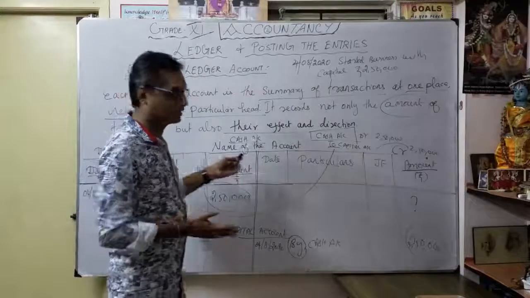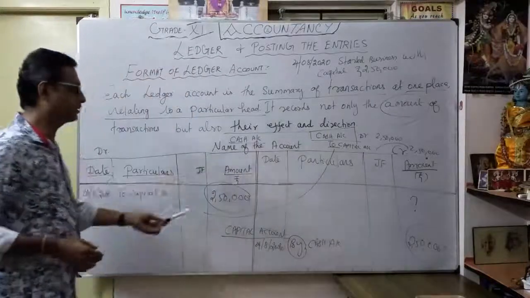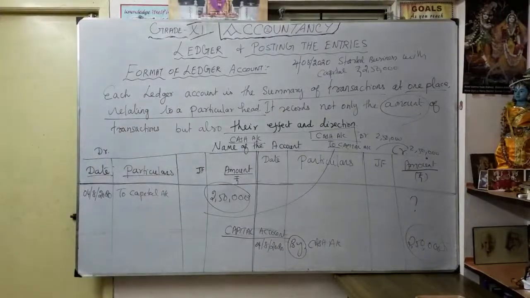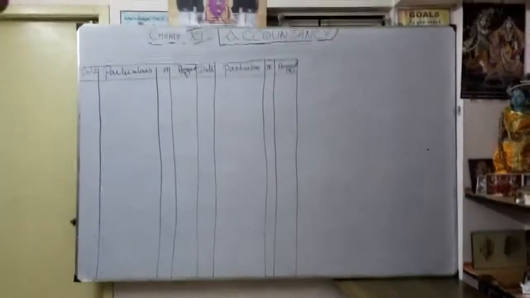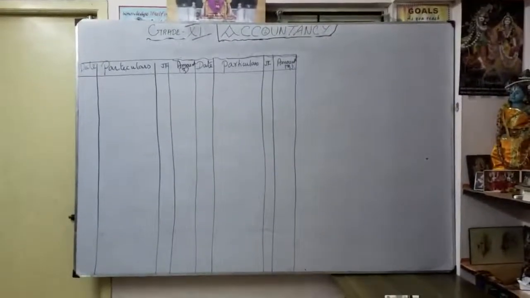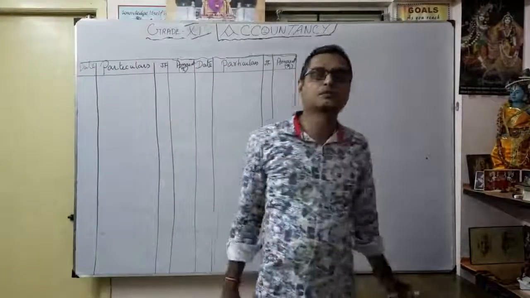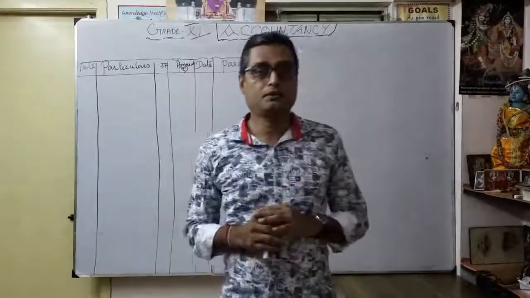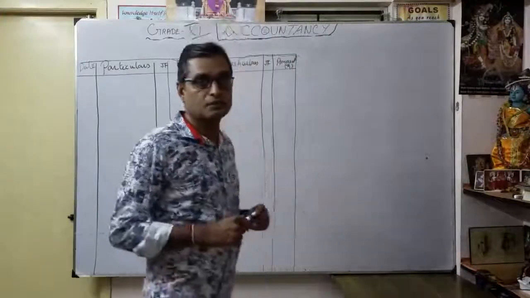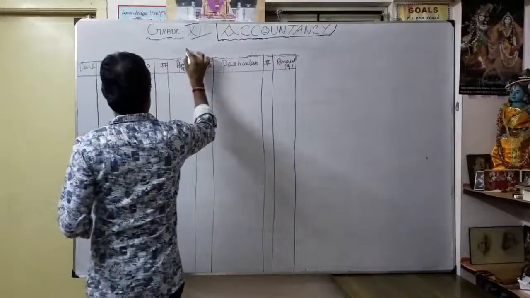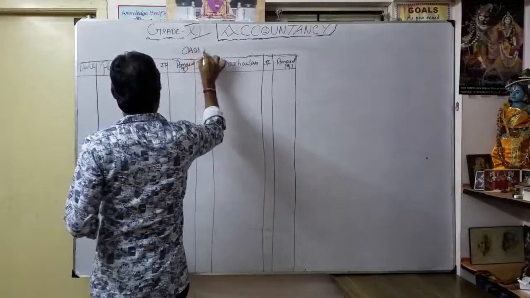How to prepare the ledger, I will show you one by one now. Just one example I will mention here. Now let's see some examples for preparation of the ledger and posting, from the journal entries to ledger posting. You already know how to prepare the account. This is the name of the account, cash account.